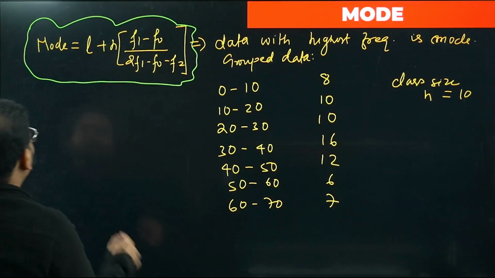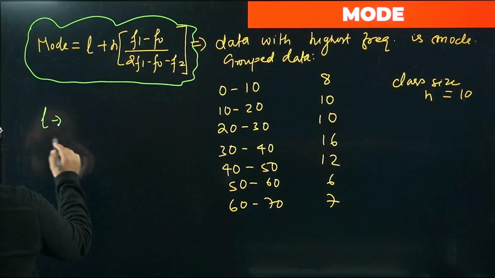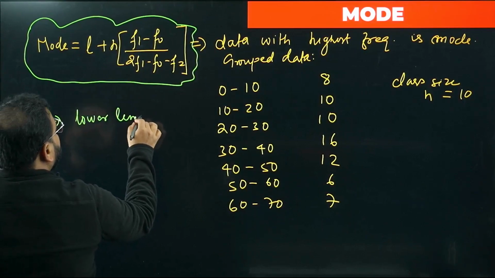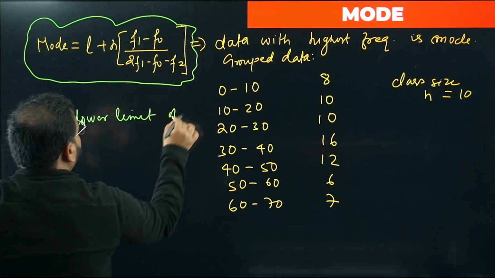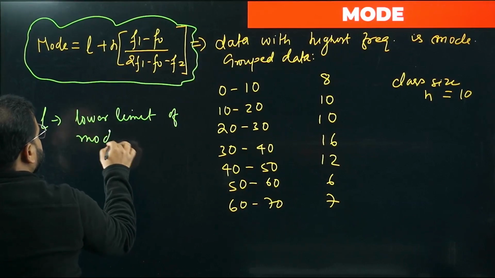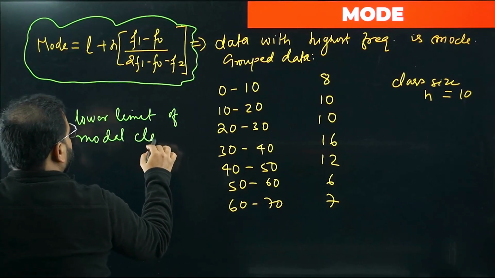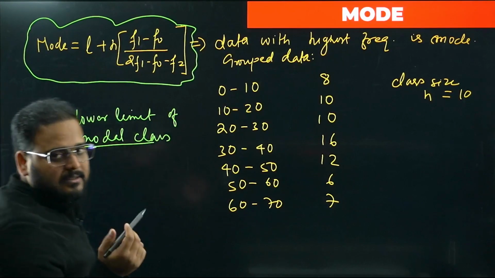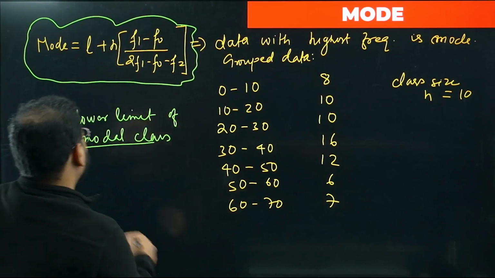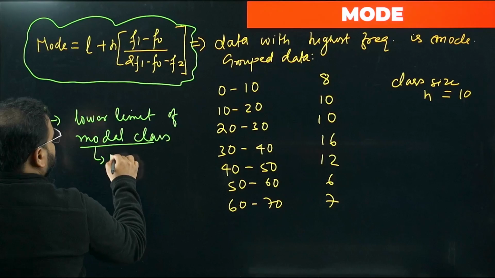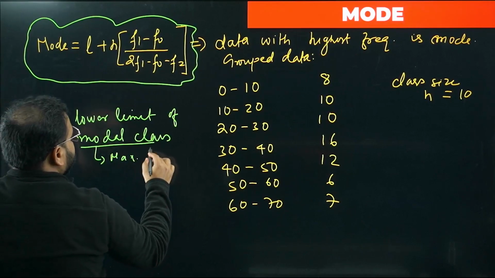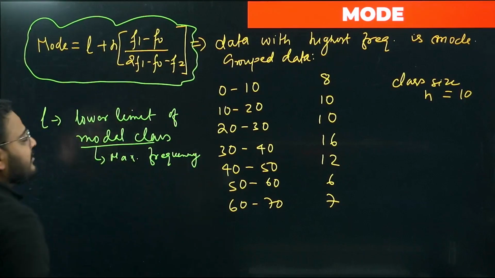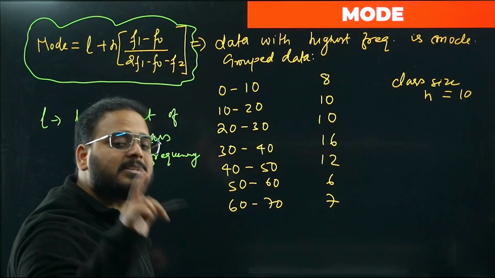What is L? L is the lower limit of the modal class. What is the modal class? The class with the highest frequency, the class with the max frequency. Whichever class has the max frequency will be called the modal class.